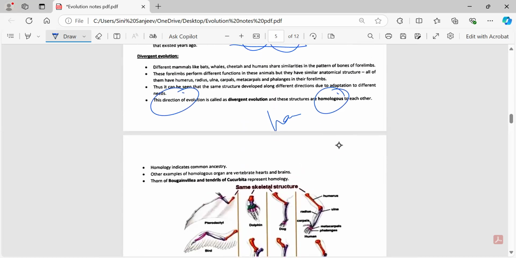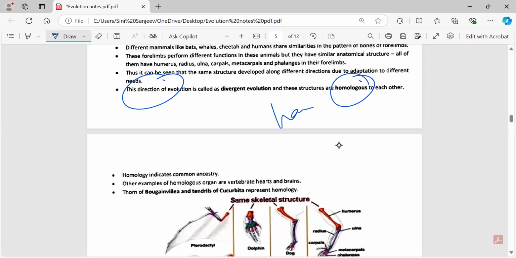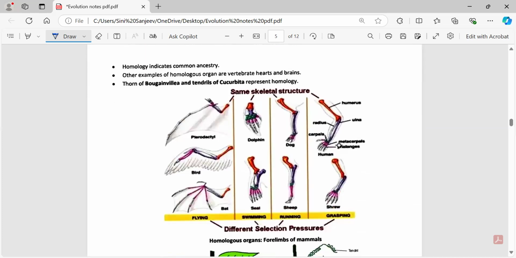Now if you see in this diagram, we have certain homologous organs over here. First of all, you need to know what homologous organs are. Homologous organs will be almost similar in structure, but the function that they do is different. For example, if you see the skeletal structure of dolphin, dog, sheep, human, and compare all these things, everything looks similar, right?